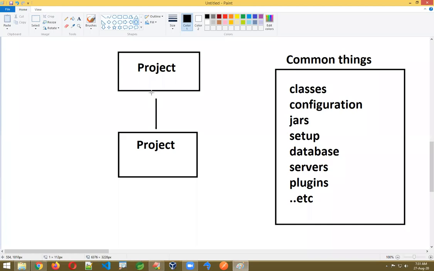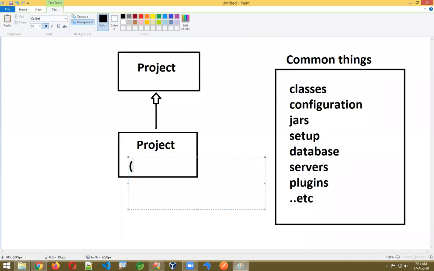If you want to compare, yes, it looks like the inheritance concept in Java. Above, one project is there; it's not a complete project, it is providing only common things. Below you should write your project. This is actually your project, written by you.